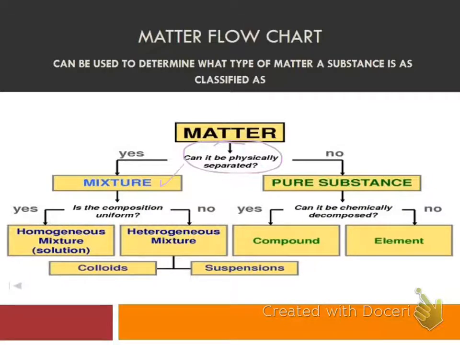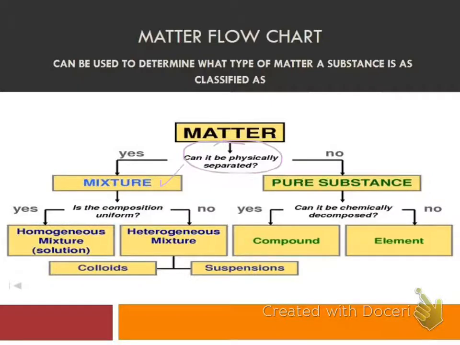Okay, let's say I'm looking at chicken noodle soup. Can I separate it physically? Well, yes, I can take the noodles out, I can take the chicken, carrots, whatever. So I would go to the mixture. But is it uniform in composition? No. When I look at it, I can visibly see and visibly distinguish the separate parts, so it's a heterogeneous mixture. And then, by the sheer fact that I know there's big pieces of noodles and chicken, I would know that it was a suspension.